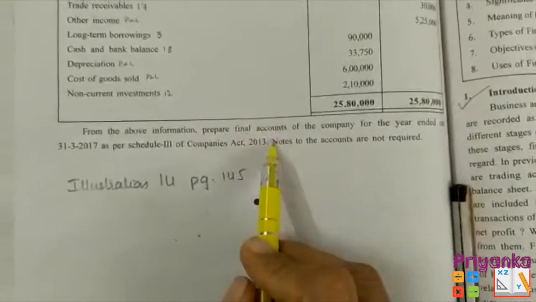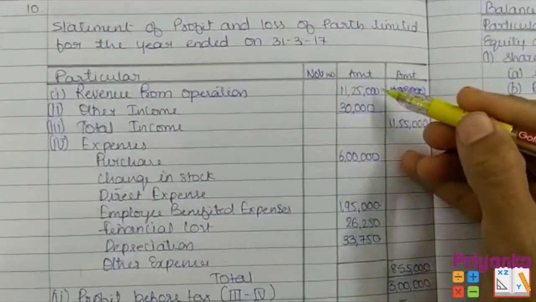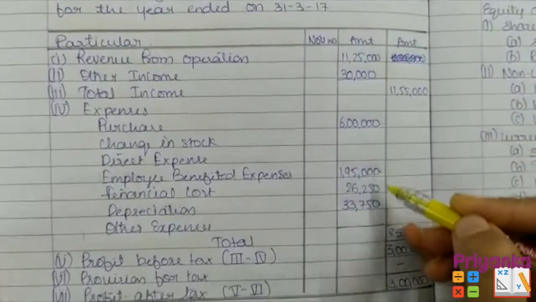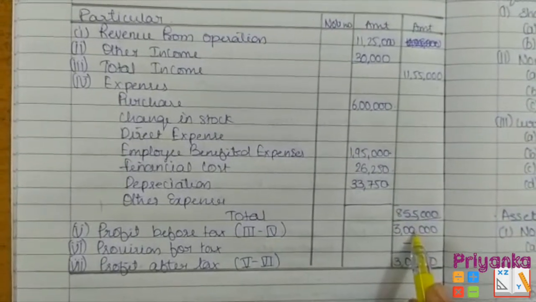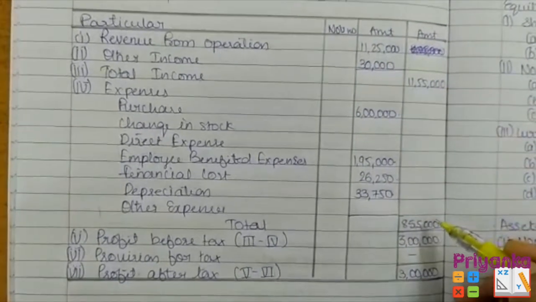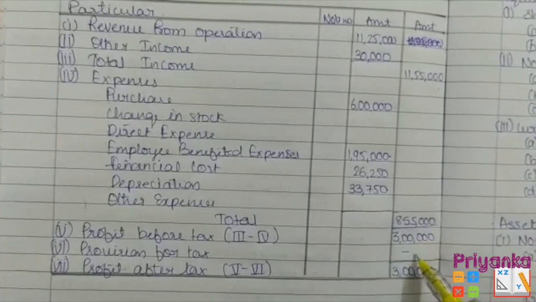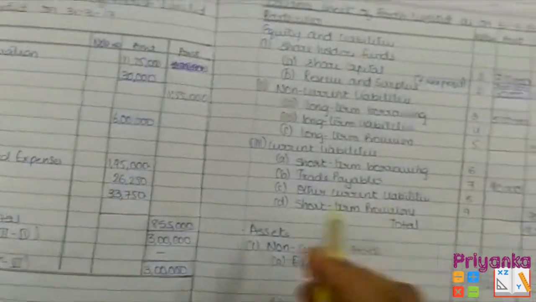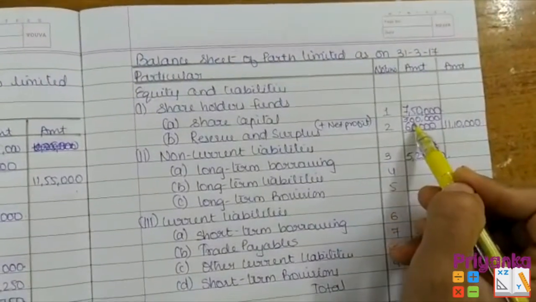And no adjustment is given, even the provision is not given. So here we can make a total. Here I made the total of revenue from operations and other income, got total income. Then the total of expense is 8,55,000. Then profit before tax, that is 11,55,000 minus 8,55,000, I got 3 lakh. Provision for tax is not given, so profit after tax is 3 lakh. But here the net profit will pass to the reserves and surplus.